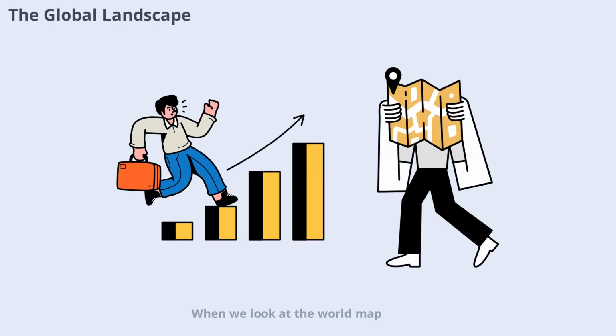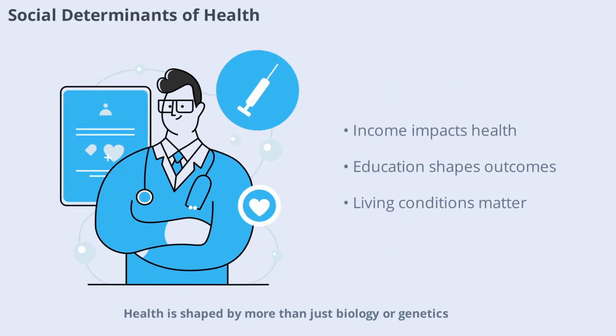When we look at the world map, stark contrasts in health outcomes become apparent. Some regions enjoy high life expectancy and low infant mortality, while others struggle with preventable diseases and limited access to care. These patterns are not accidental. They reflect deeper social and economic divides. By examining the global landscape, we can better understand where the biggest gaps exist and who is most affected by them.